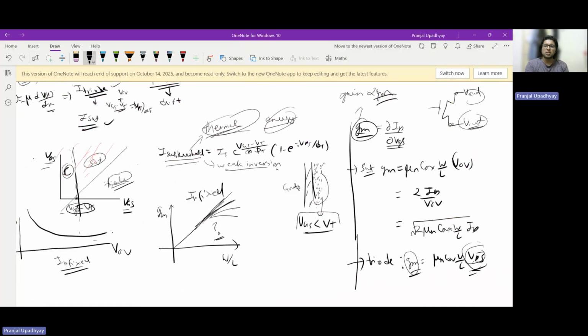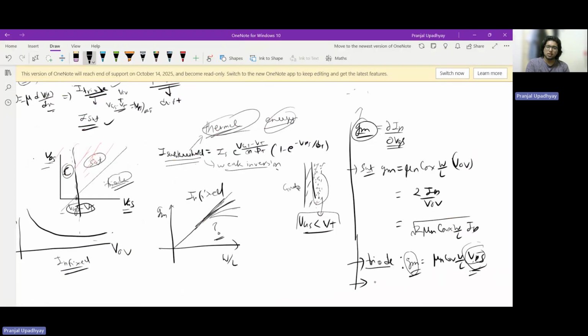But this is not the precise reasoning why we don't use the triode region. There is a much deeper reason, specifically that amplifier action is best achieved when the transistor is acting as an ideal current source. But we'll keep that discussion for later. And yes, so this is basically the triode transconductance.